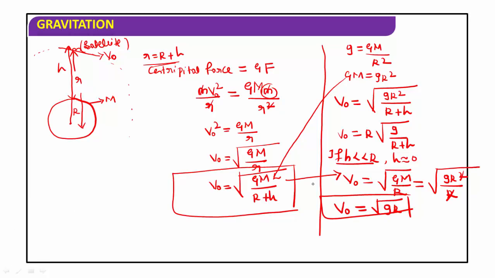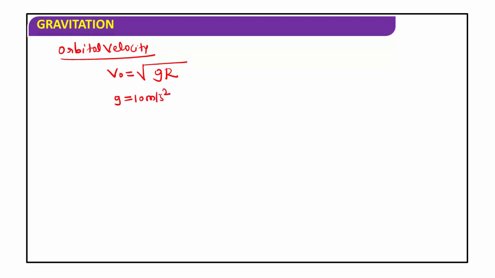Here, orbital velocity Vo is equal to root of gR, and escape velocity Ve is equal to root of 2gR. But you know the value of acceleration due to gravity on the surface of the earth is 9.8, nearly about 10 meter per second square, and you know the radius of the earth.